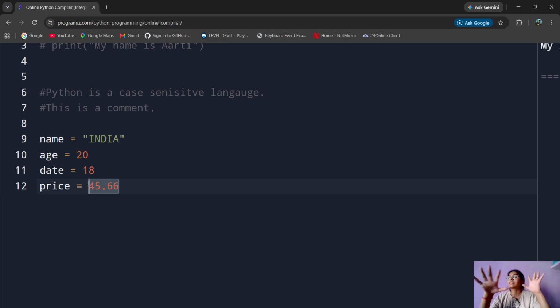Float is basically decimal. Float, string, these words are named in coding. You can call them decimal, but in coding you have to call them float and string, and there are more such words that are different from English. Okay, so just keep it in mind.